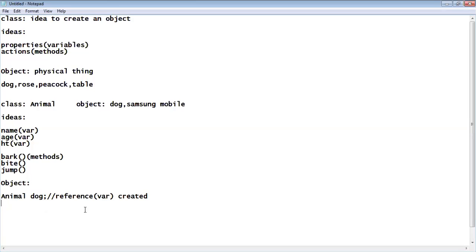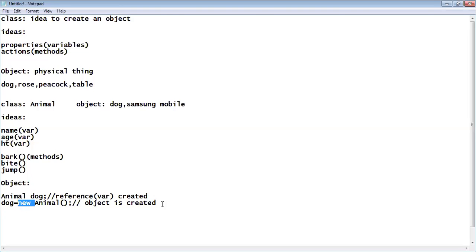But how to create space for that dog, you know? Dog is equal to new Animal. This code may be a little bit difficult. I will give a shortcut. Wait for a while. Now the object is created. How can we say that the object is created, you know? I'll explain. Wait. See, new is there now. The new keyword I used here. Can you see here? Yes, sir. New means memory is allocated.